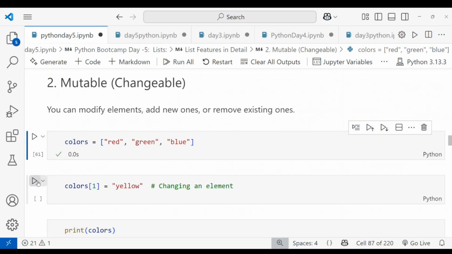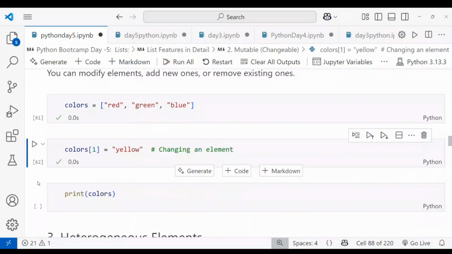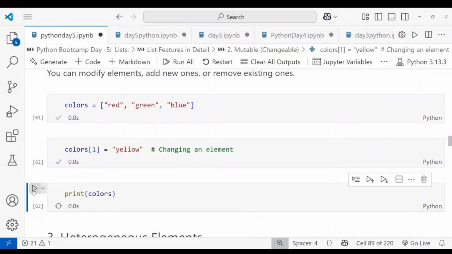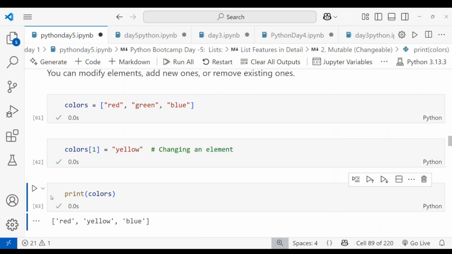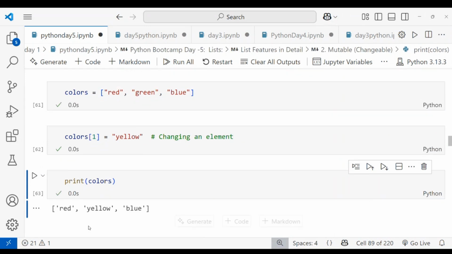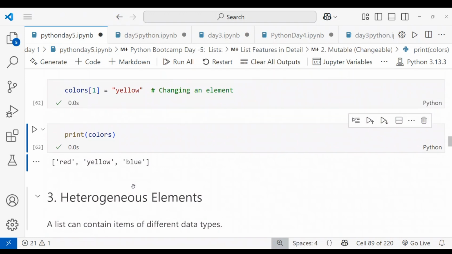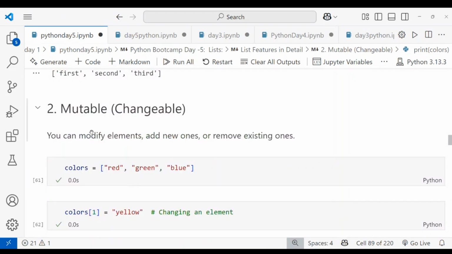Okay. When I am running this, it automatically changes. When I am printing that, you can see, right? In place of green, I am getting yellow. You can see in the list red, yellow, and blue. This is how we can modify a list. Let's see, this can be a beautiful example of mutable. So a Python list is a mutable data type.